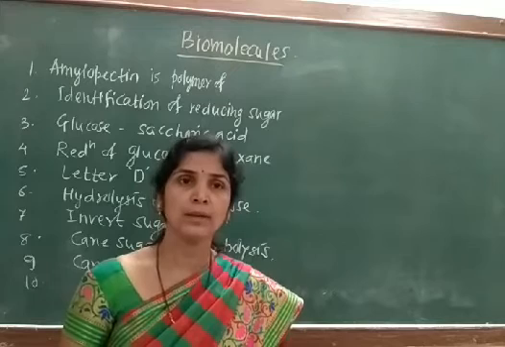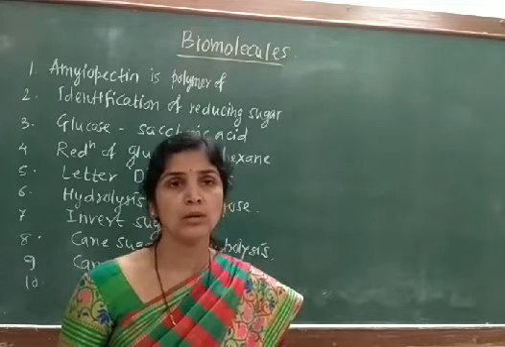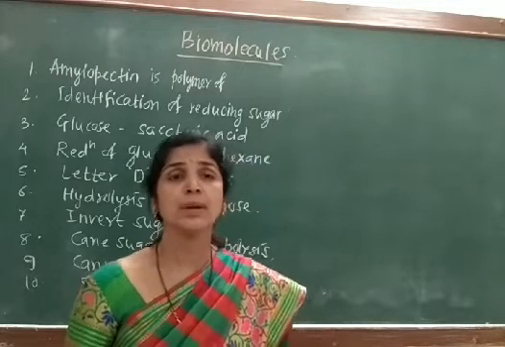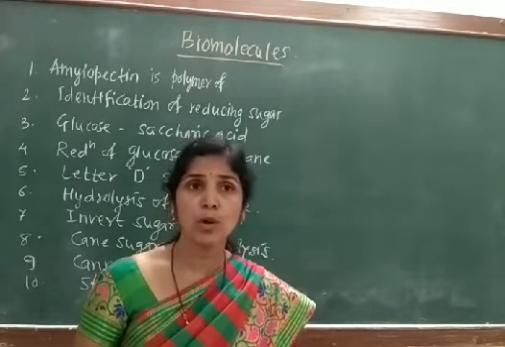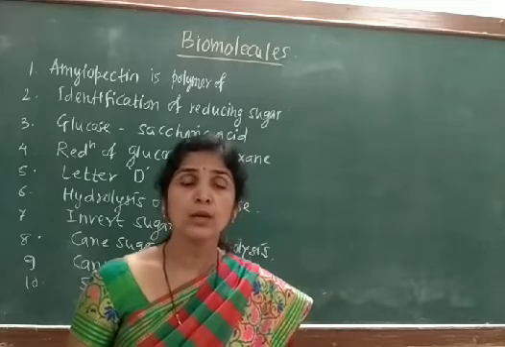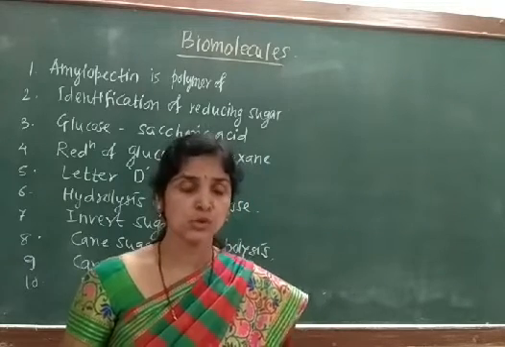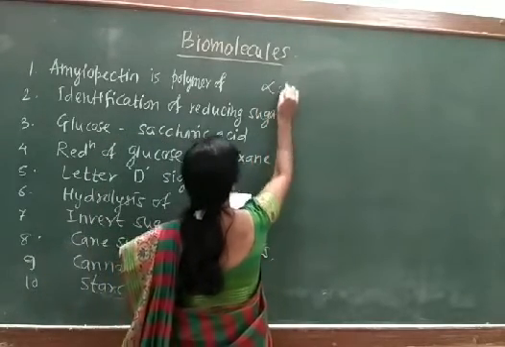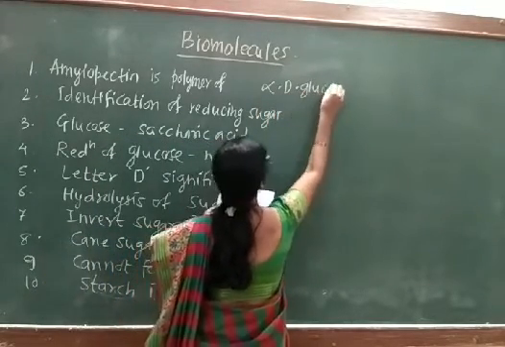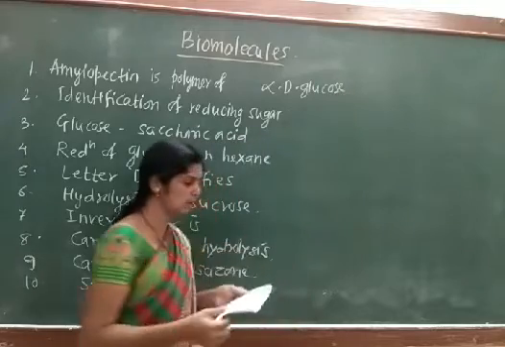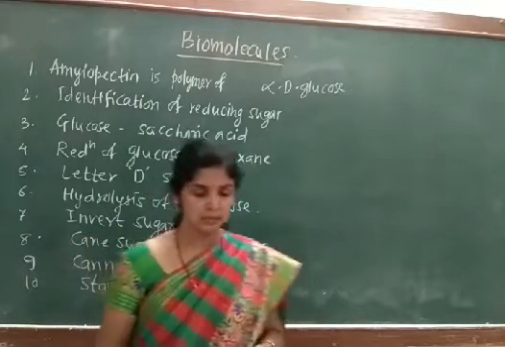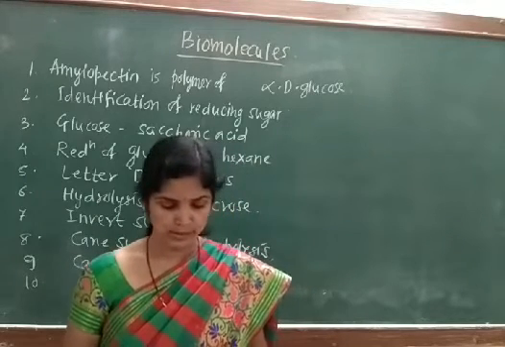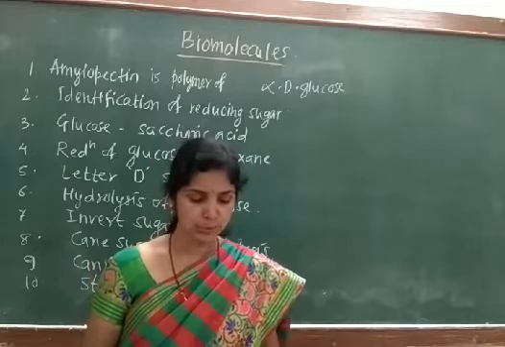Now alpha and beta, when we are going to differentiate between them, we can say that the starch is made by the large number of alpha D glucose molecules. So the correct answer is the alpha D glucose. For question number 1, amylopectin is made by alpha D glucose molecules. Now we will move to the question number 2.